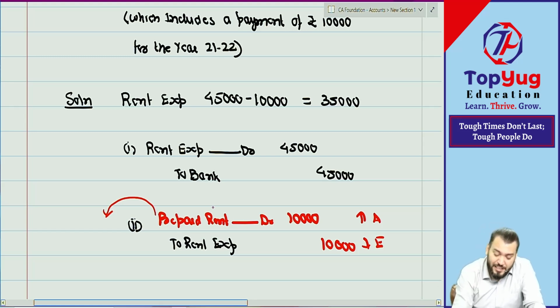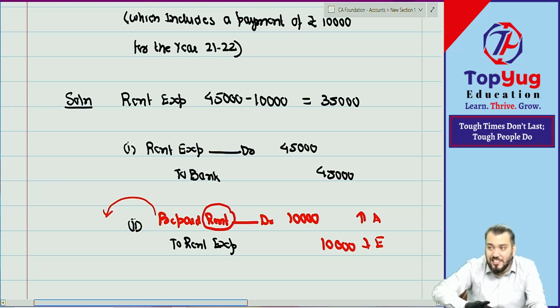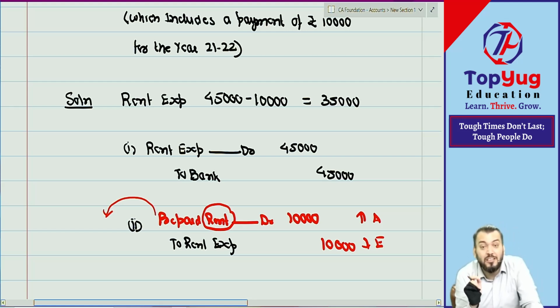Can we make one rule? If to any expense account any prefix or suffix is added, for example rent payable, which we did in the last class, or a prefix added, like prepaid rent, then it becomes which account?